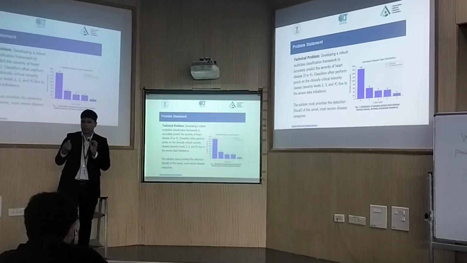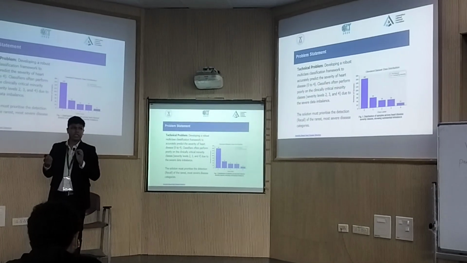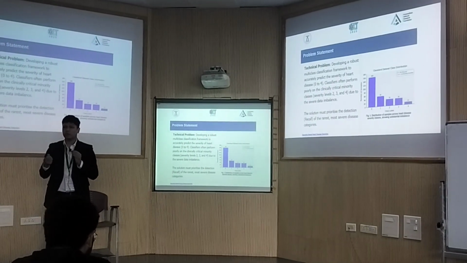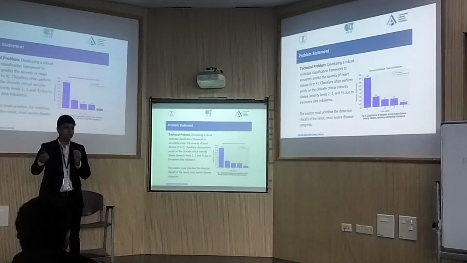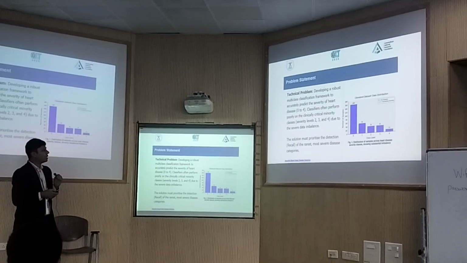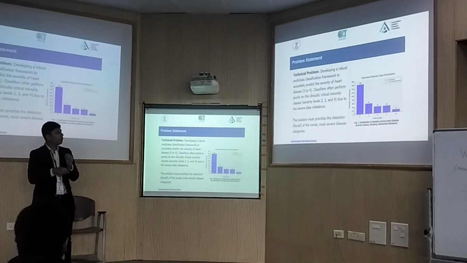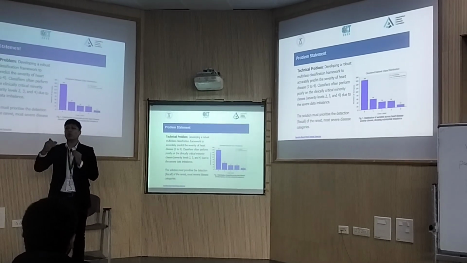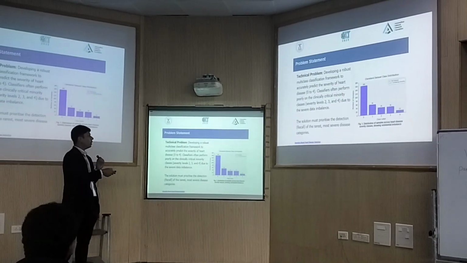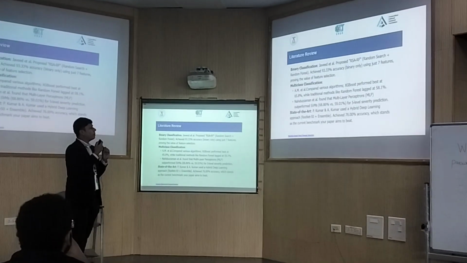For that, we chose the heart disease dataset named Cleveland dataset. It is a highly benchmarked dataset in the heart disease domain. It has 5 labels: 0, 1, 2, 3, 4. 0 means no disease, and 1 to 4 represent the increasing order of severity of disease. So it's a binary classification.